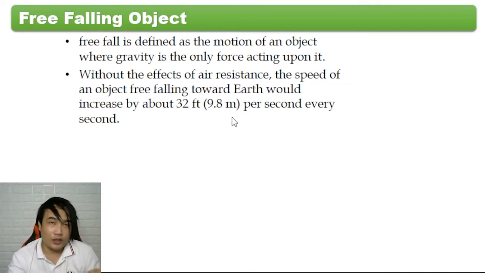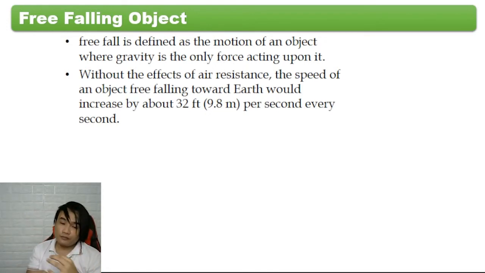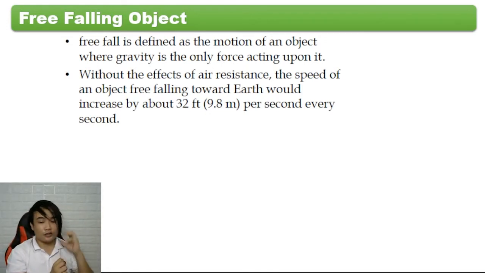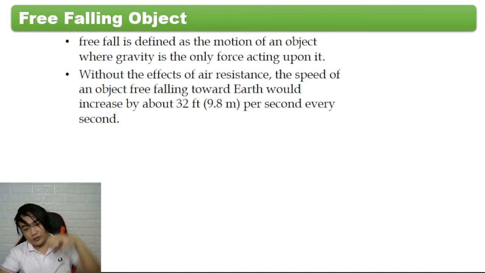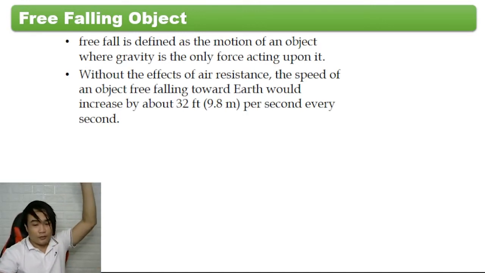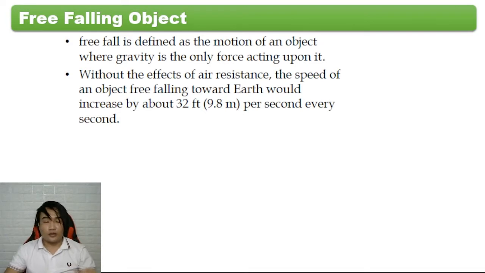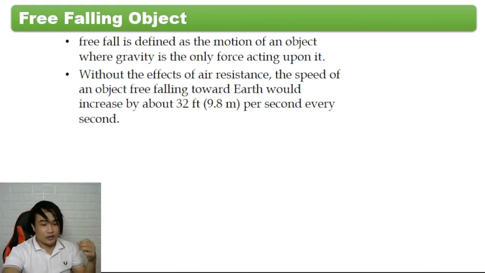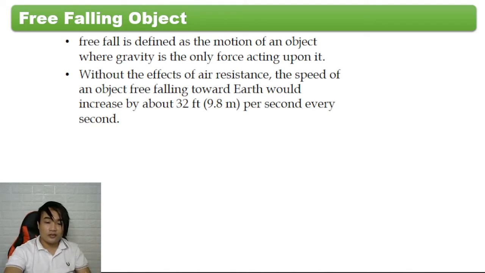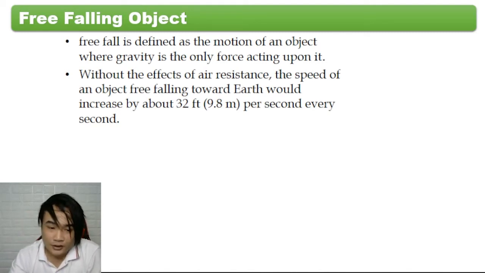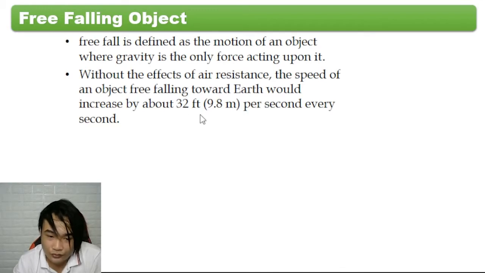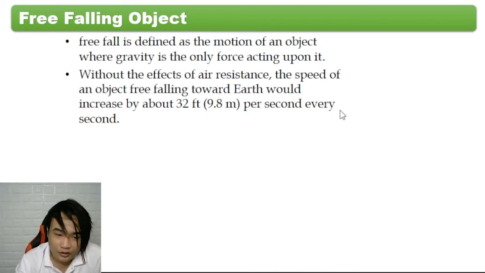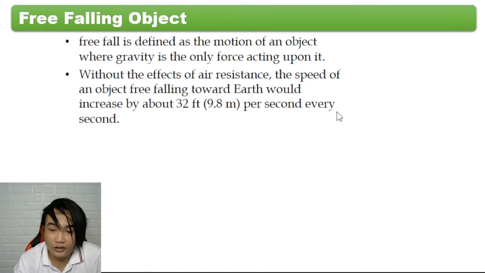In gravitational acceleration, the object falls from a certain distance from the ground, and its descent gets faster and faster with a constant acceleration of 9.8 meters per second every second. In feet, we have 32 feet per second every second increase in speed.